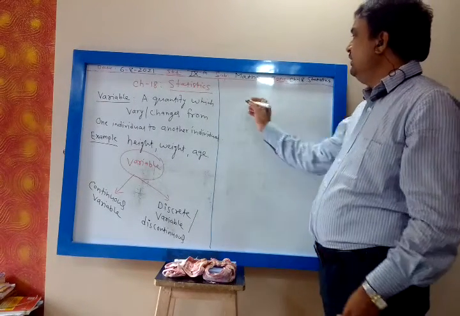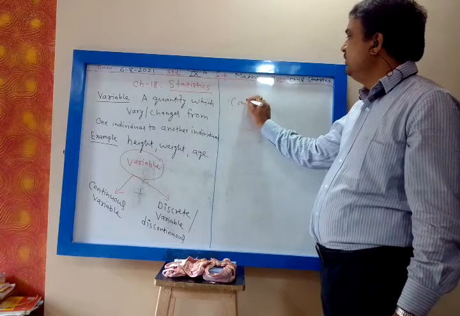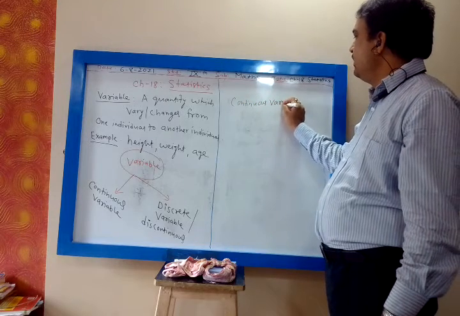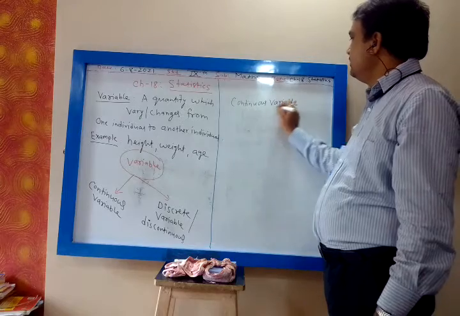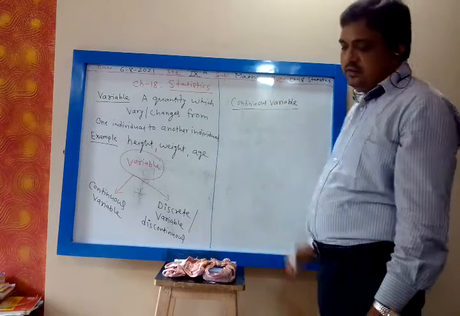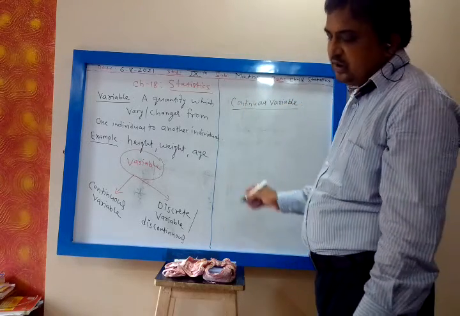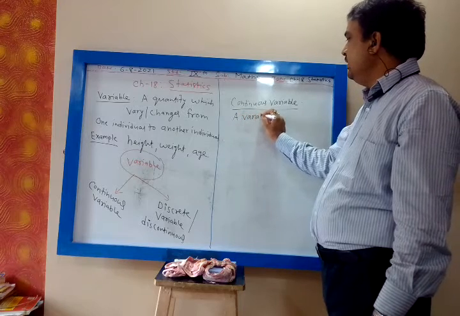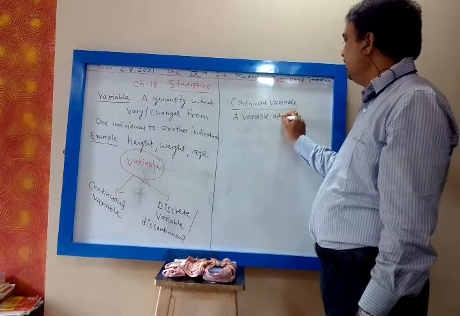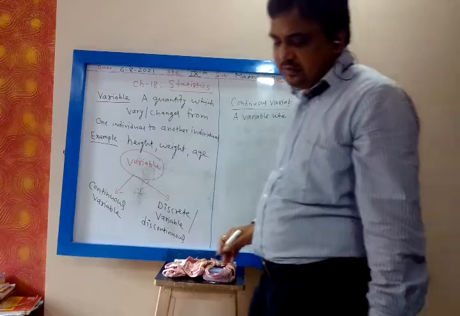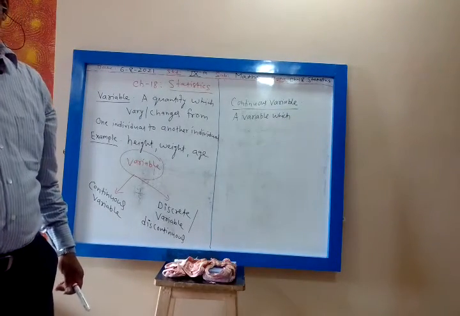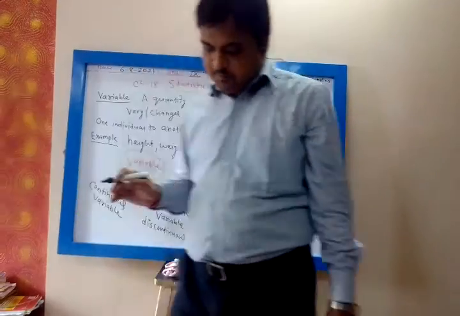Then we define a continuous variable. Continuous variables are variables which can take any numerical value.